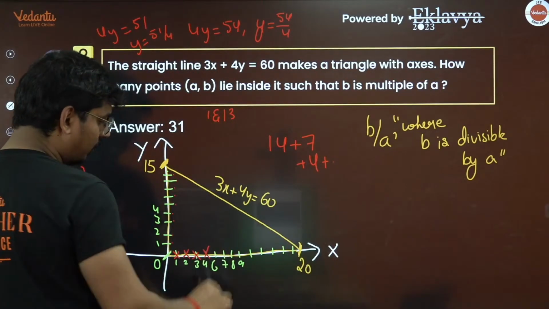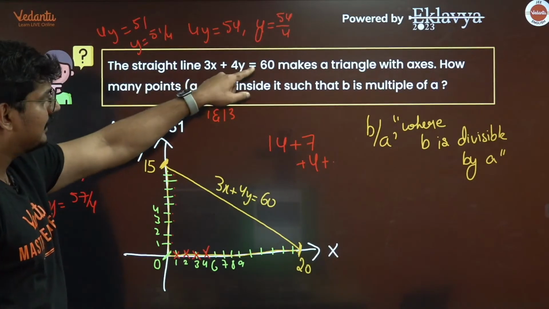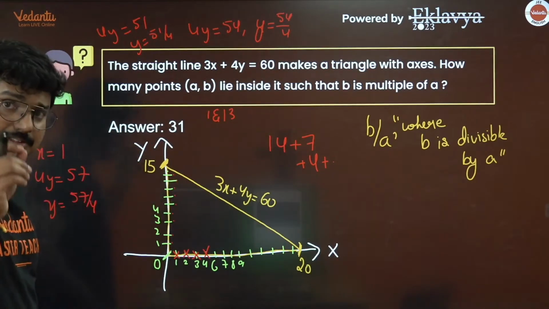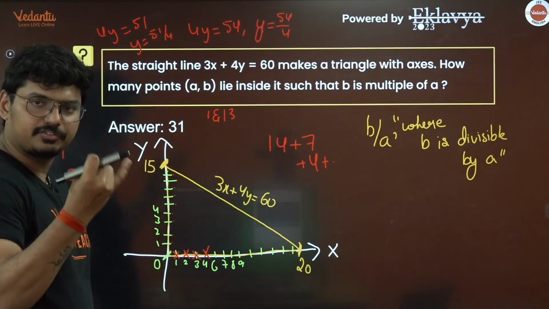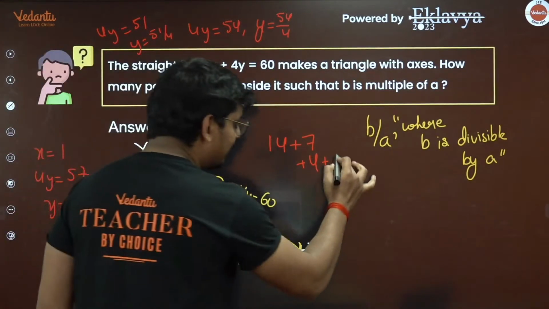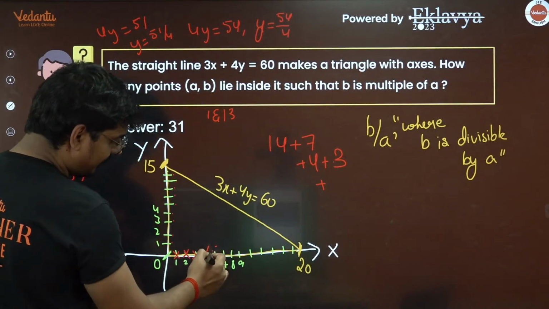Similarly, if you go with 4, what is going to happen? For 4, you see 3 4s are 12. 60 minus 12 is 48. You can go till 12. So that means you can go with 4, you can go with 8, you can go with 12 as well. So here you will be getting 3. And then for 5, I think then you should be having 5 here.